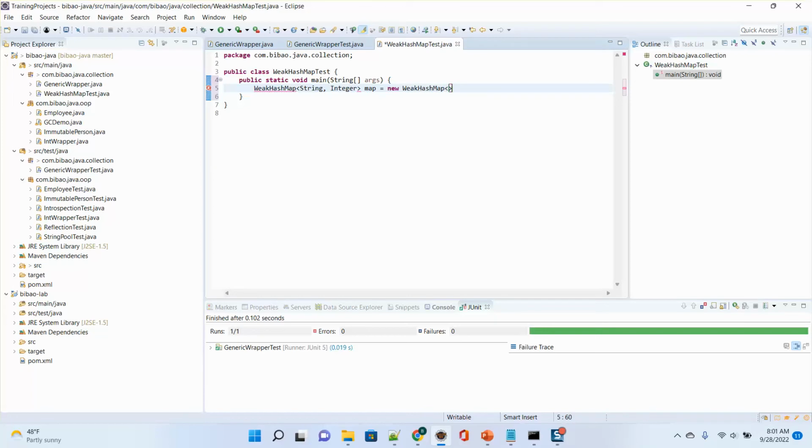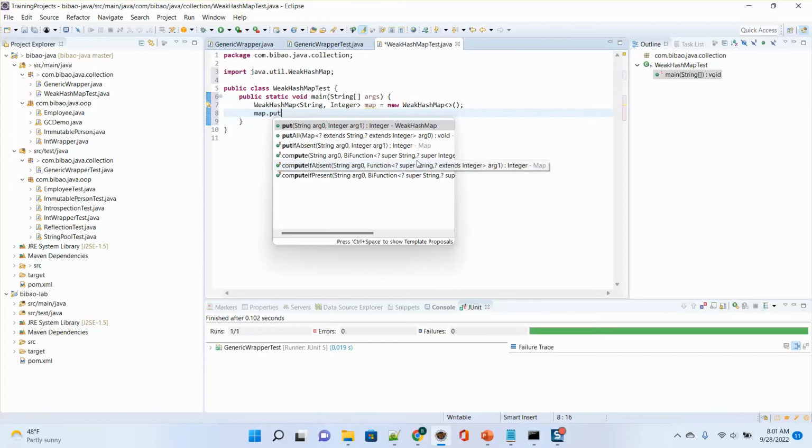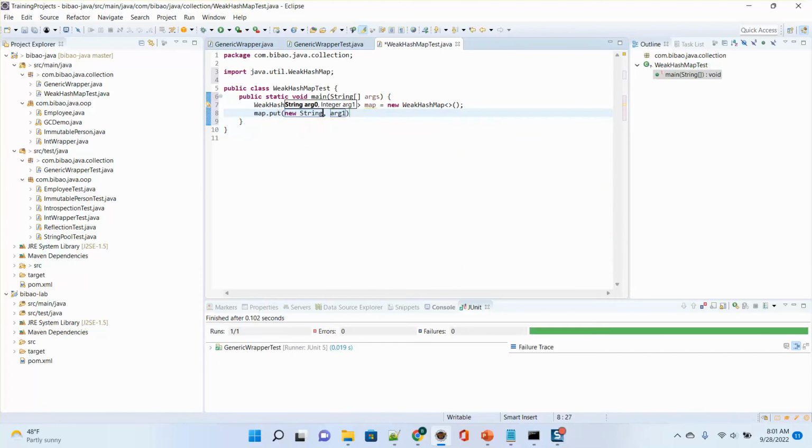So here I don't have to use this one, I can create this one. Okay. So in the map, the method is very simple. So map.put key, value. As a key, I can say new String("A"). Why do I use new String A? Last time I talked about the string pool.